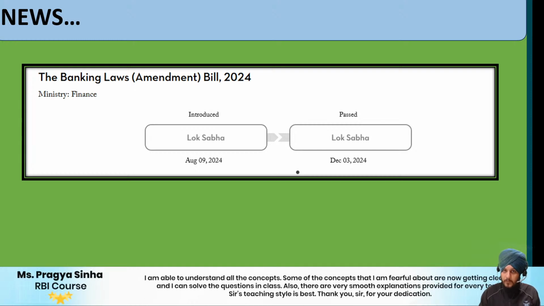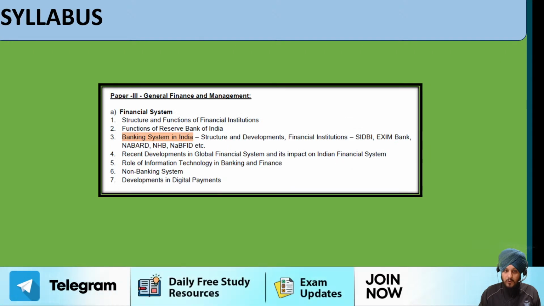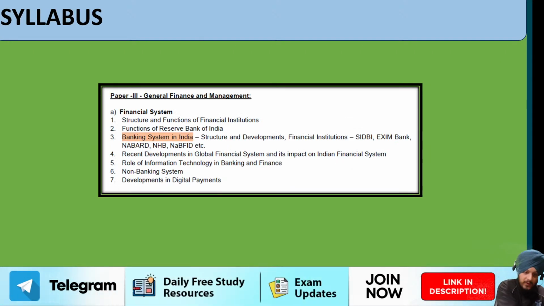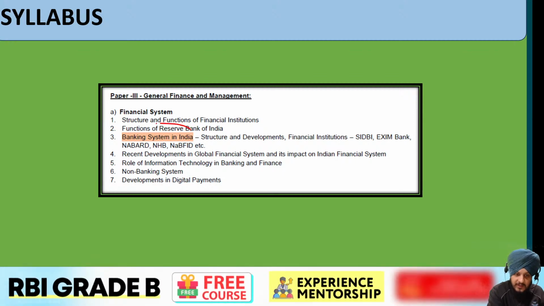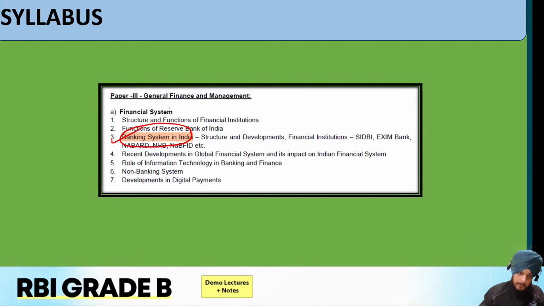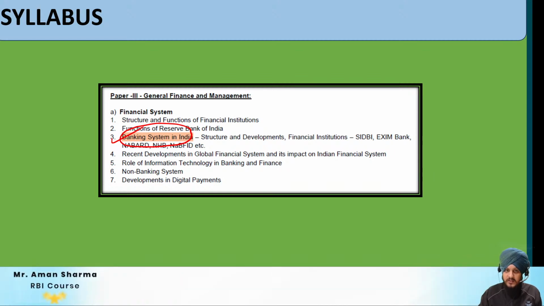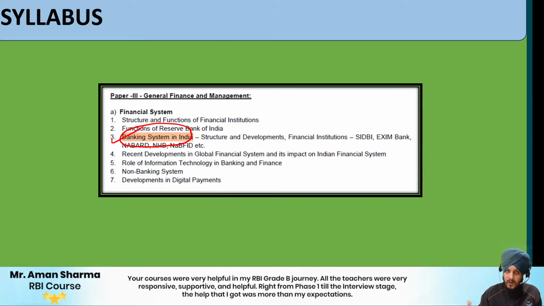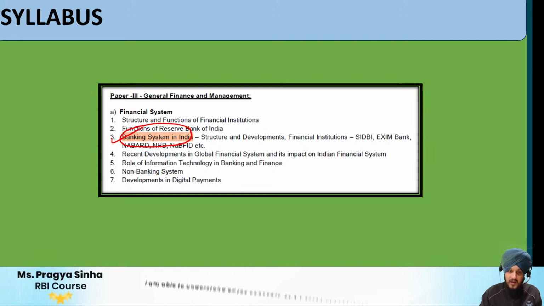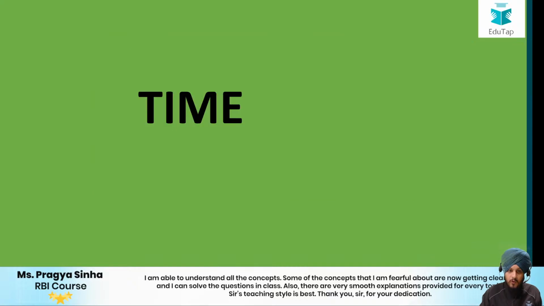If you open your finance syllabus, very specifically they have mentioned this theme of the banking system in India. That is the reason why this topic is important and why we are covering it as part of this session. I hope the agenda is clear to you. Now let us move on to the next part.